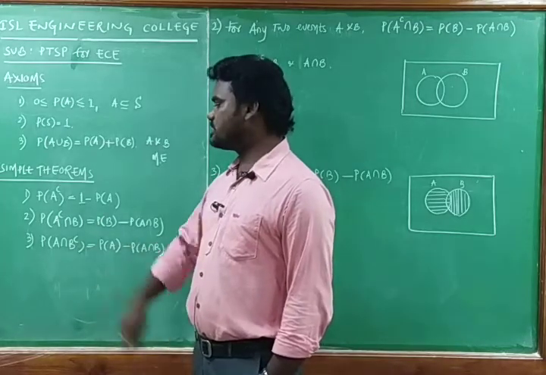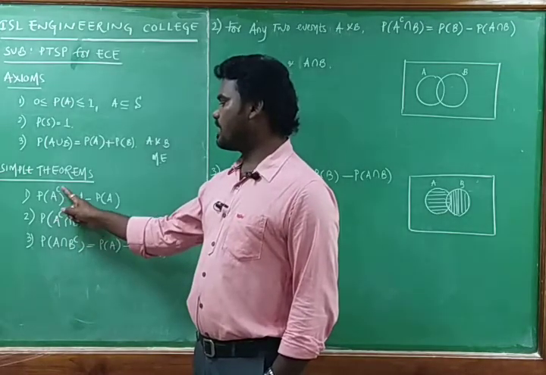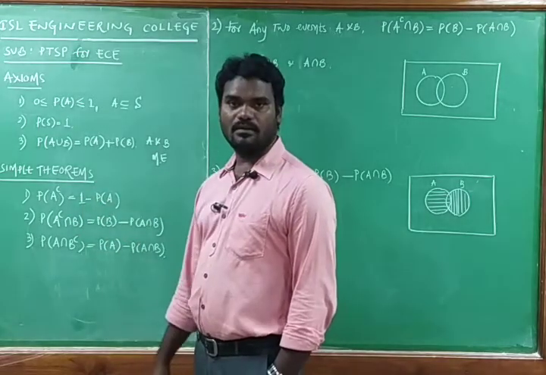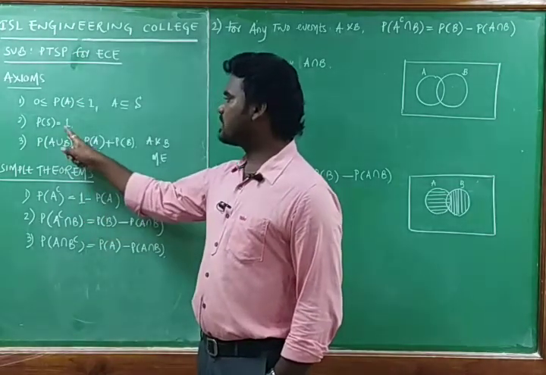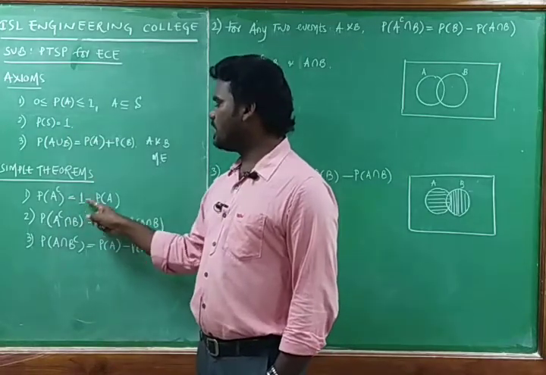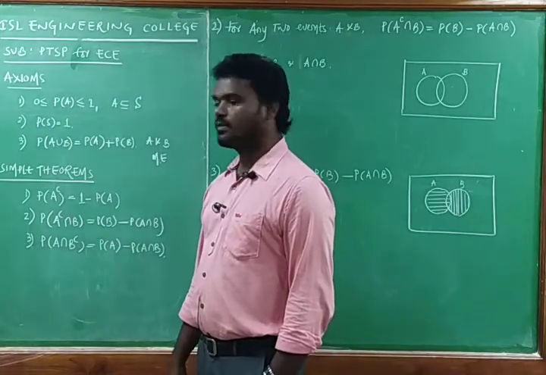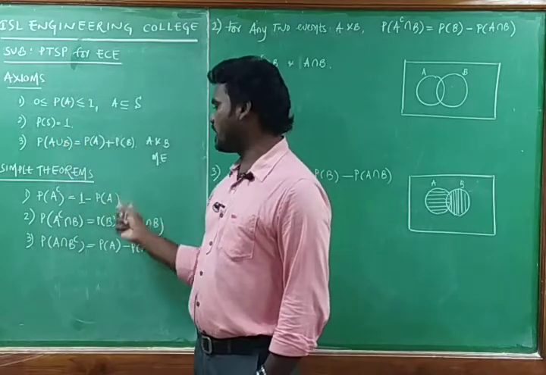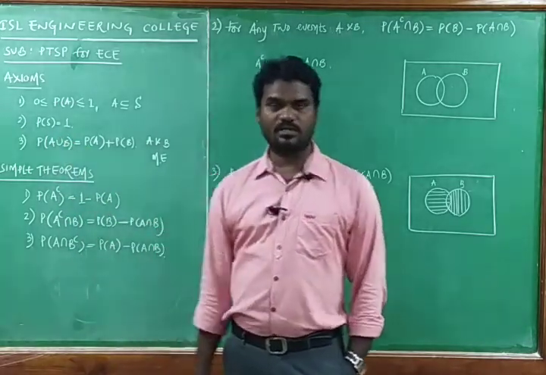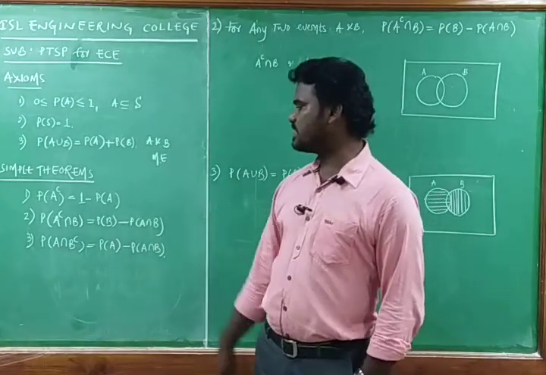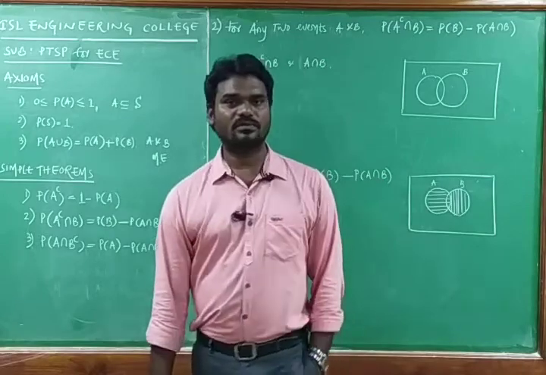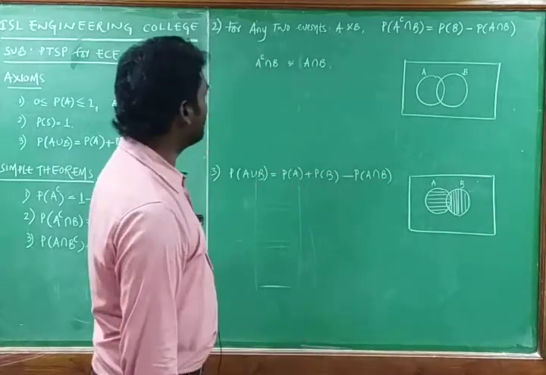If you convert that into set form, A complement is equal to universal set minus A. Here 1 is nothing but the sample space, P of S. You can write it as P of S. That means probability of A complement is equal to probability of S minus probability of A, obviously. This we have discussed in the last class. In today's class we have to solve some more problems, we need to study some more theorems.